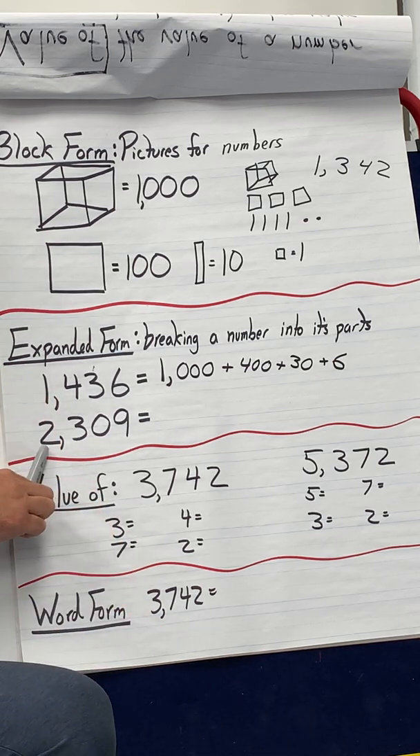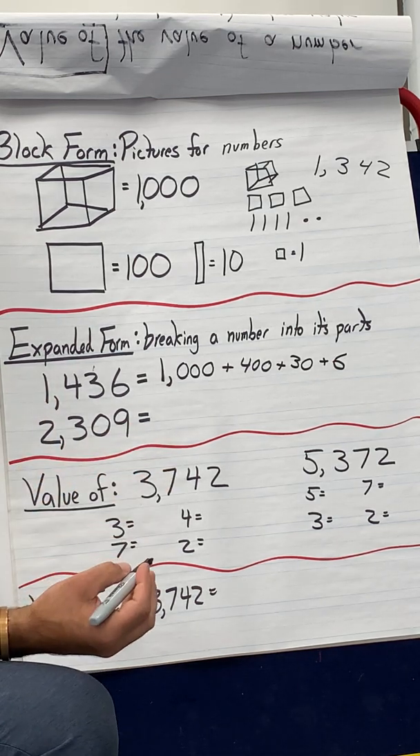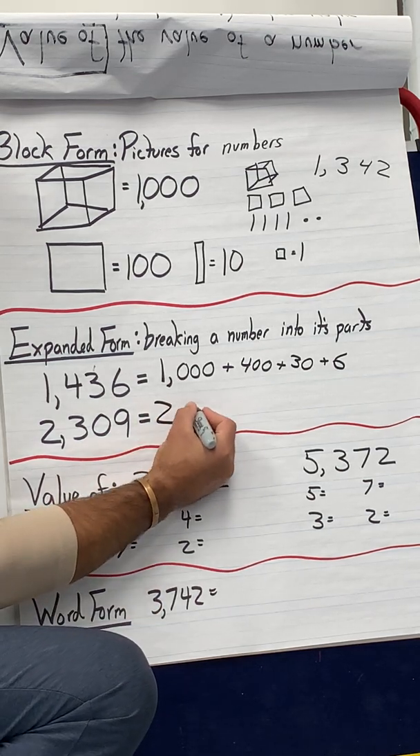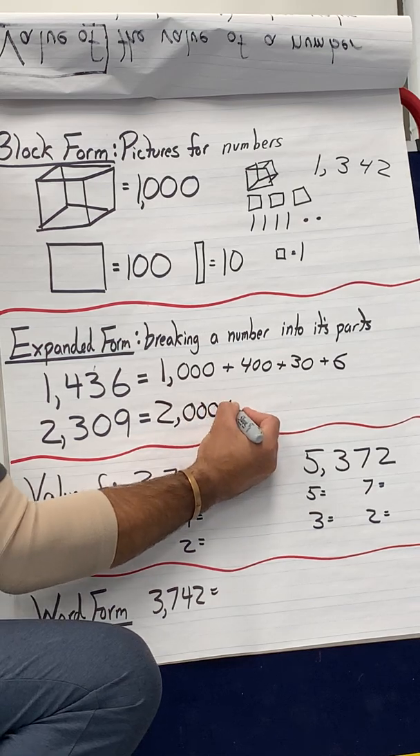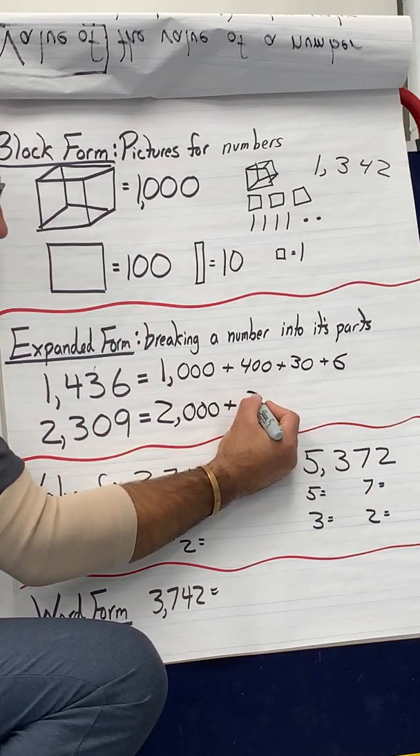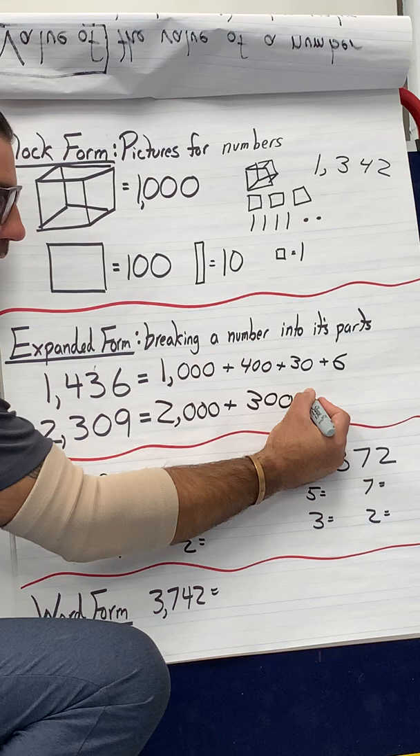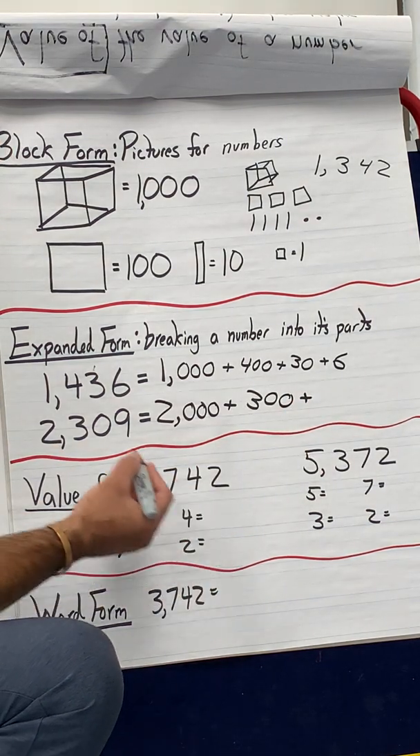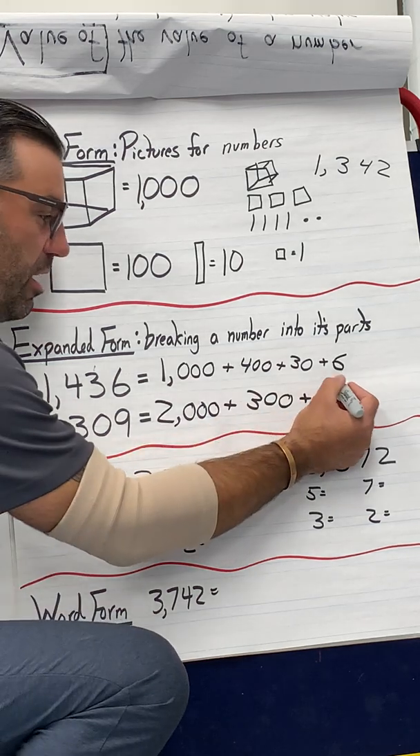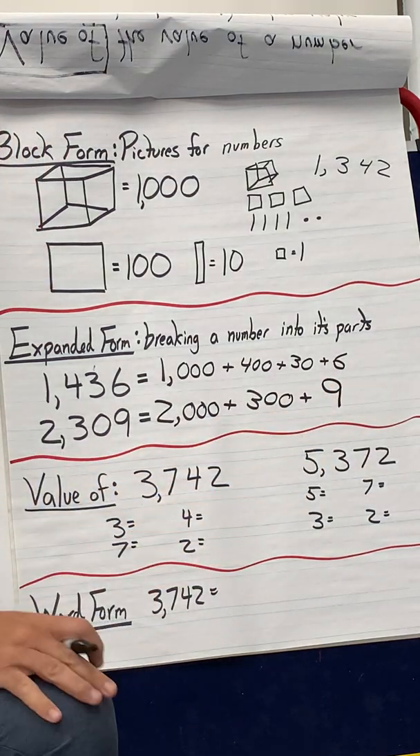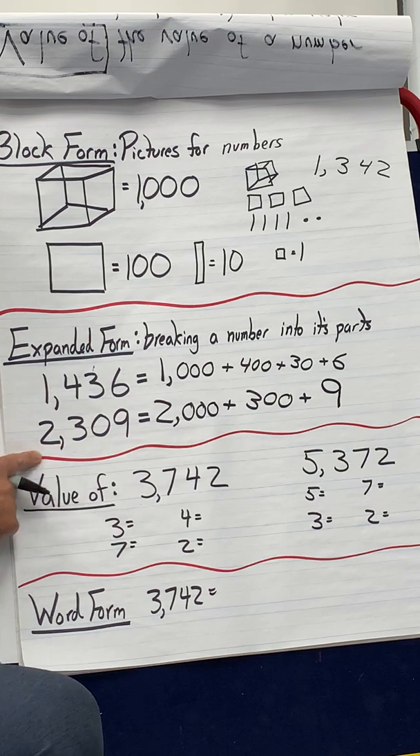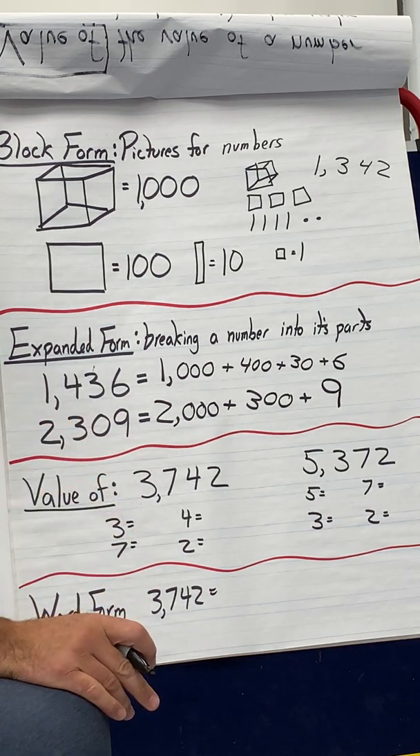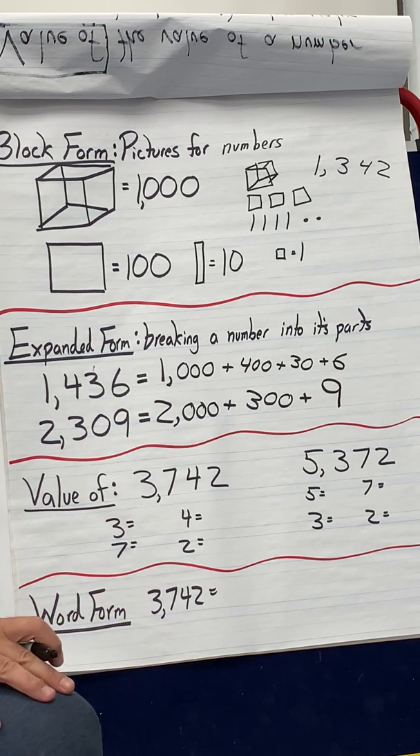So the next one is 2,309. So let's check it out. See if you can do it with me. Say it with me. So it's going to be 2,000 plus 300. Now, I could do plus 0 plus 9, but it's not really necessary. I'll just go plus 9 because there are no 10s. If I was writing it in standard form, you need the 0 because it holds the space. But for this one, you don't, okay?